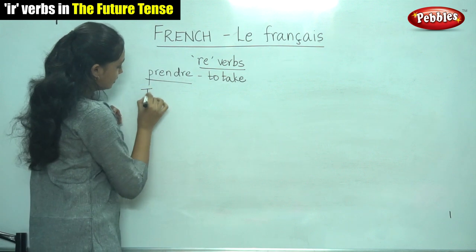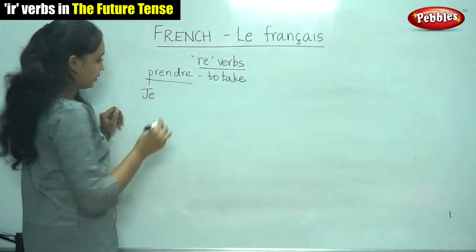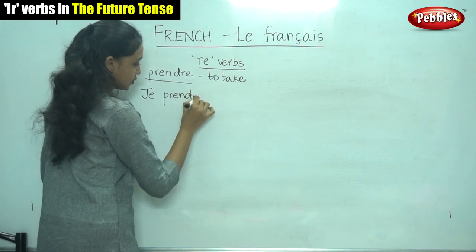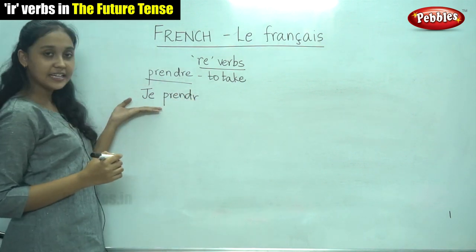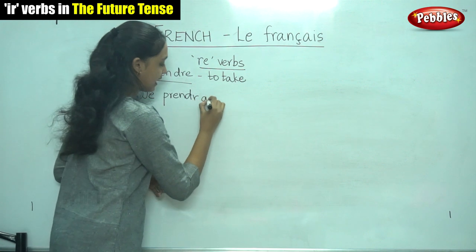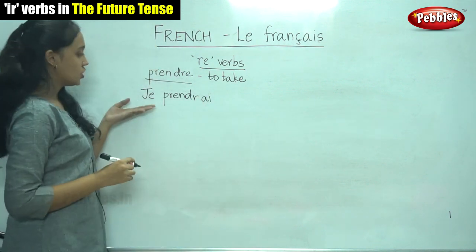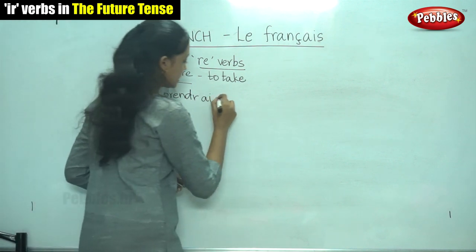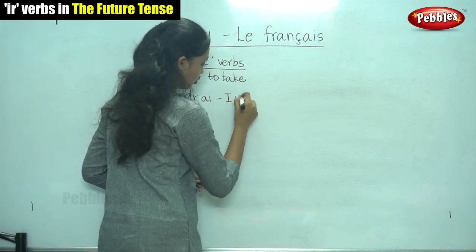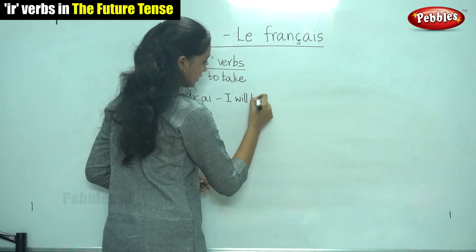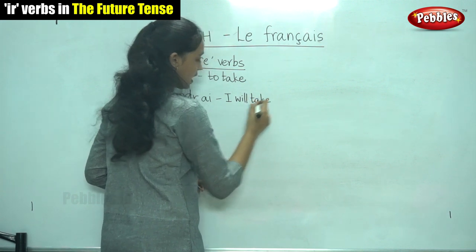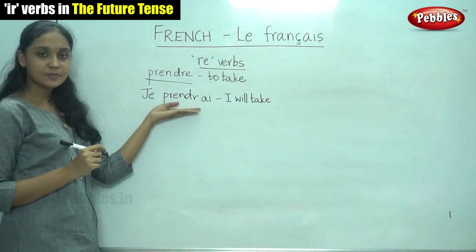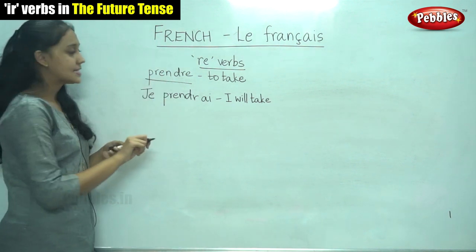So, how do we write? Je. The root is up to R and the ending for je is AI. So, je prendrai. It means I will take. So, it is very similar, only that the stem changes.